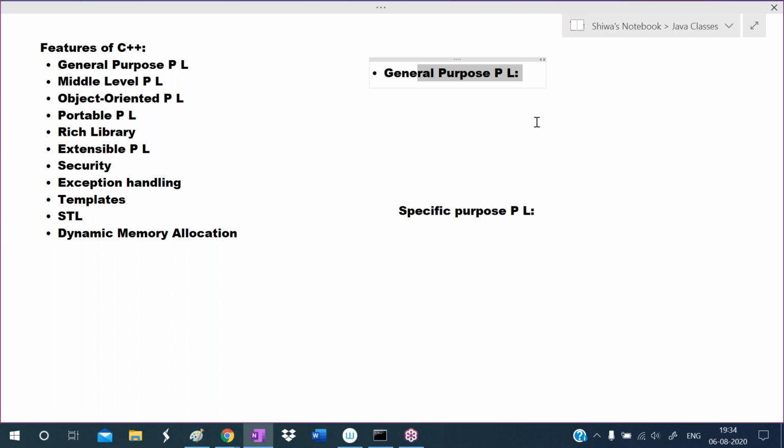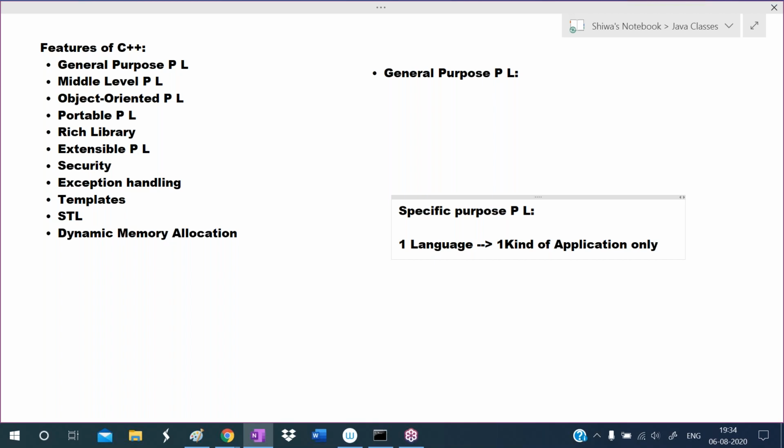So there are two types of programming languages according to the number of kinds of applications: specific purpose programming languages and general purpose programming languages. Specific purpose programming language means using one language, we can develop one kind of application only. We cannot develop many kinds of applications.